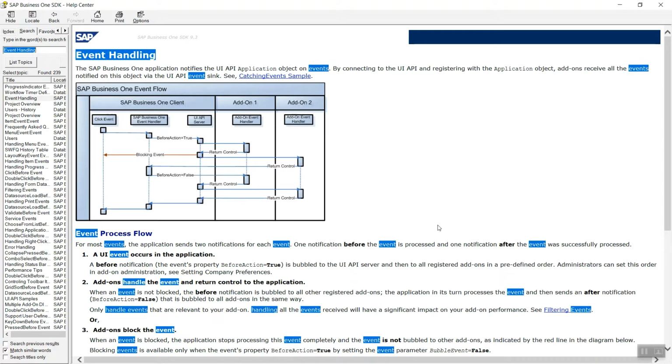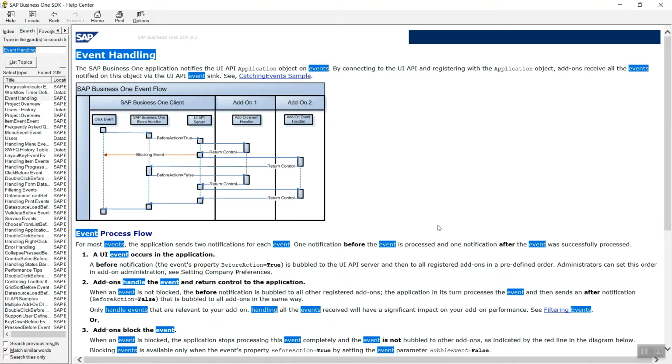We'll understand the entire event flow diagram with the help of a click event. Suppose I have clicked a button or any item of an SAP Business One application form. Then the SAP Business One event handler will send a before action notification with the value true to the UI API server, and the same notification will be received by the add-on.